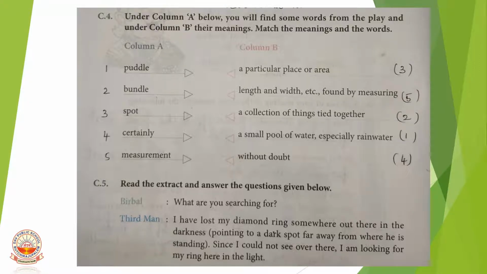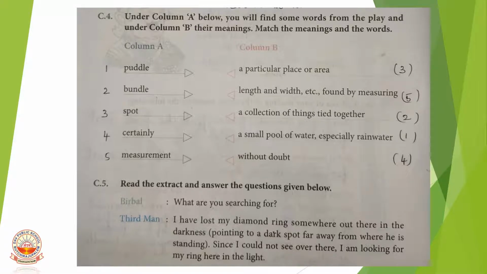So first one, puddle. Meaning of that puddle: a small pool of water, especially rainwater. Second one, bundle. The meaning of that word: a collection of things tied together. So, in the lesson, we have seen bundle of straw. That means all the straw were tied together.